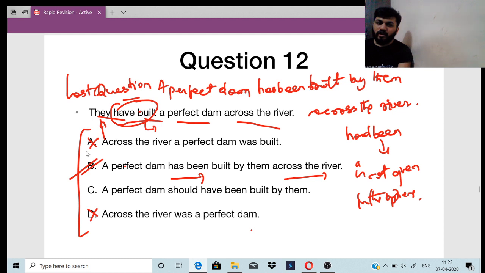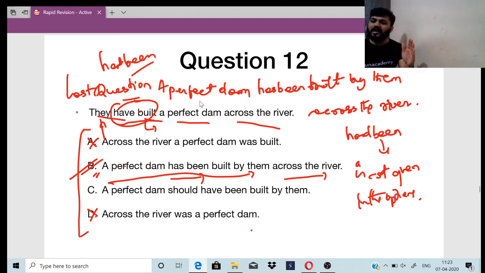Understood it? They have built a perfect dam across the river, so a perfect dam has been built by them across the river. Is had been there in any of the options? If it is not given in the options, where will you go? You'll go for option B only. According to the options it is B, or else it should have been had been only.